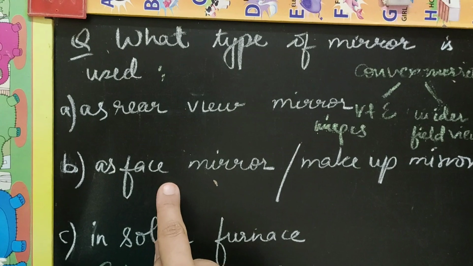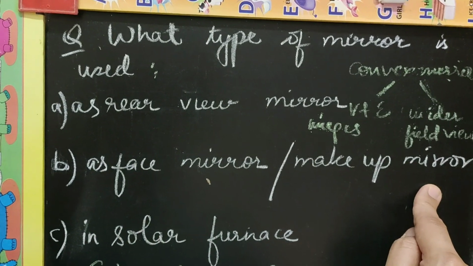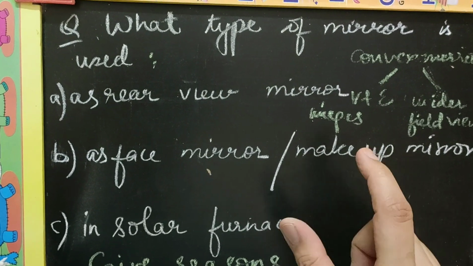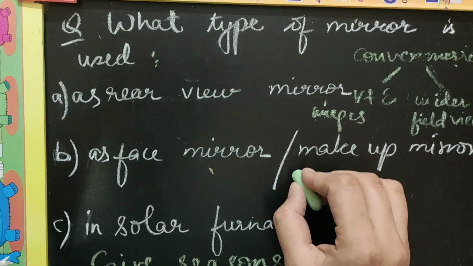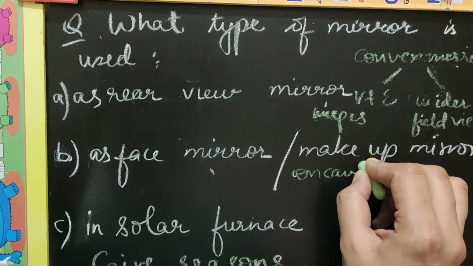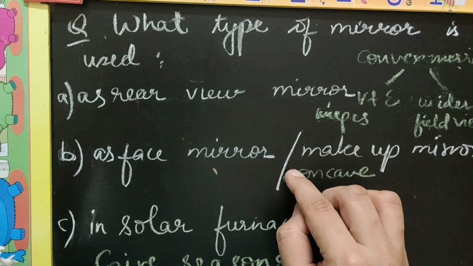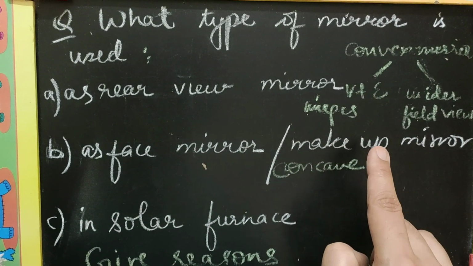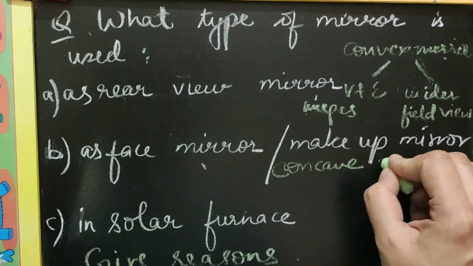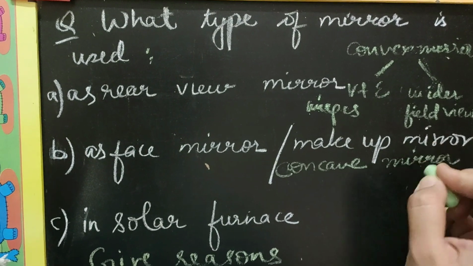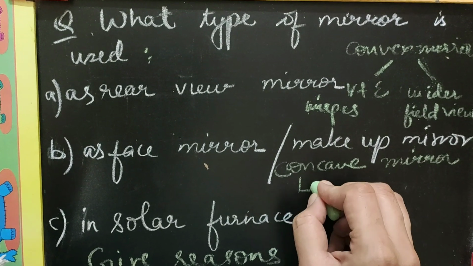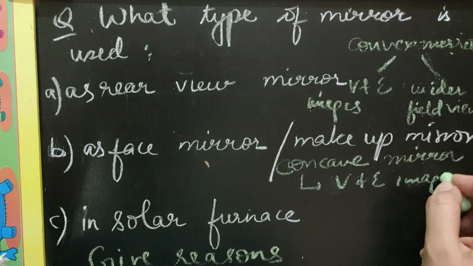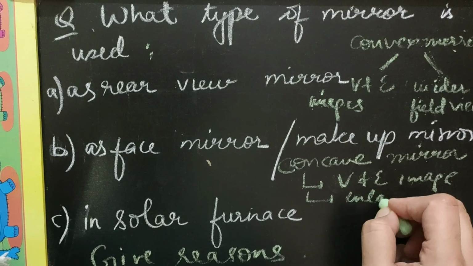Next is mirror being used as face mirror or makeup mirror. Now for face mirror or a makeup mirror, we would want a virtual erect enlarged image of the face, which can be given only by a concave mirror. Virtual erect images are also formed by a convex mirror, but they are diminished. For a face mirror or makeup mirror, we want enlarged image that will be given by a concave mirror. And reason that you will be giving is because it forms virtual and direct image, and that too enlarged.